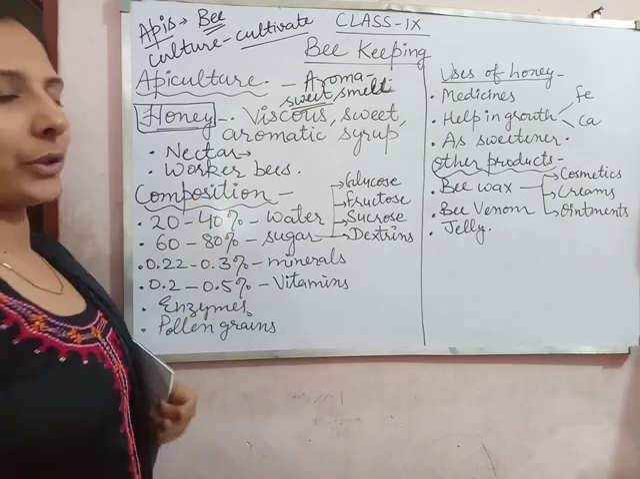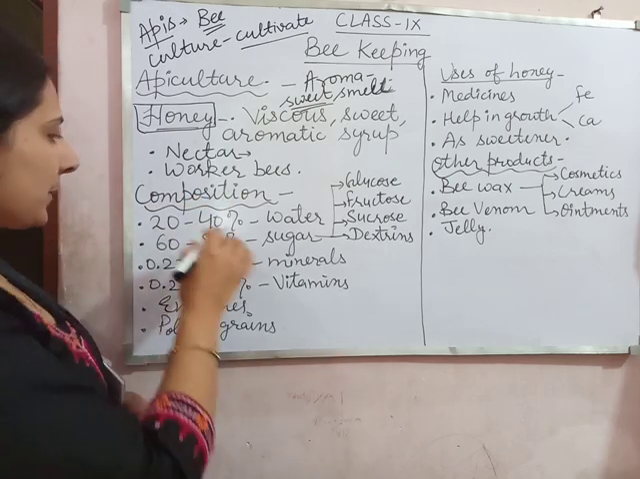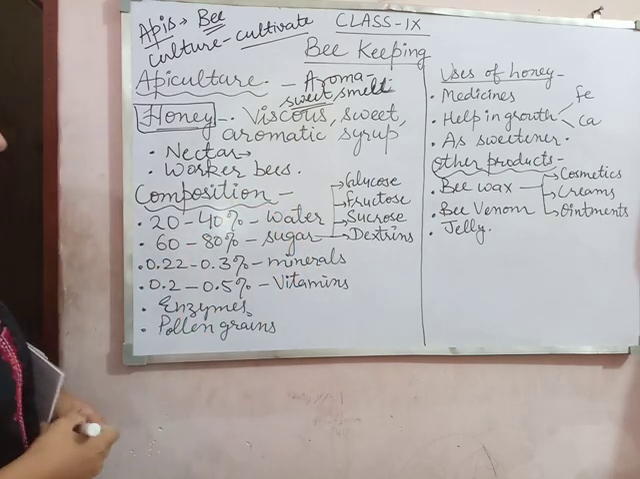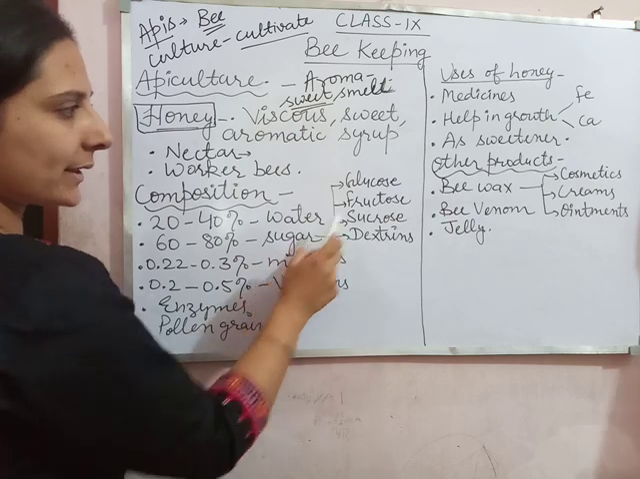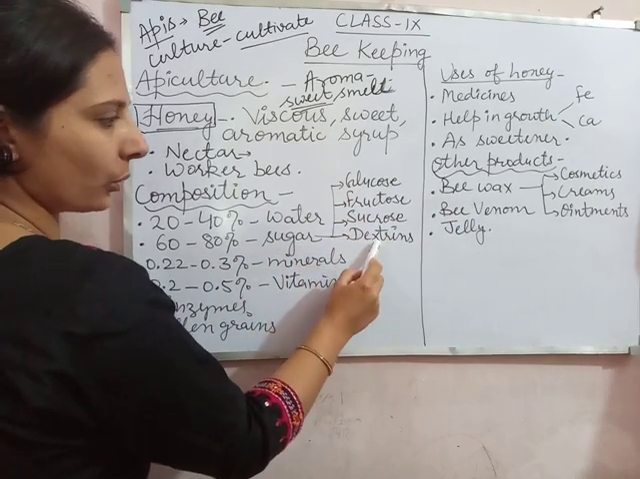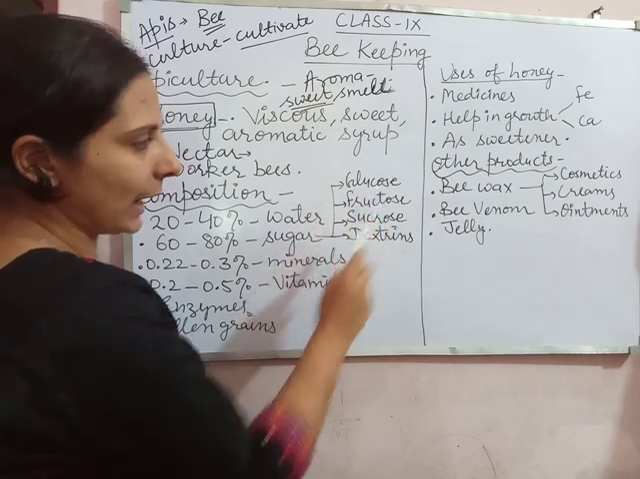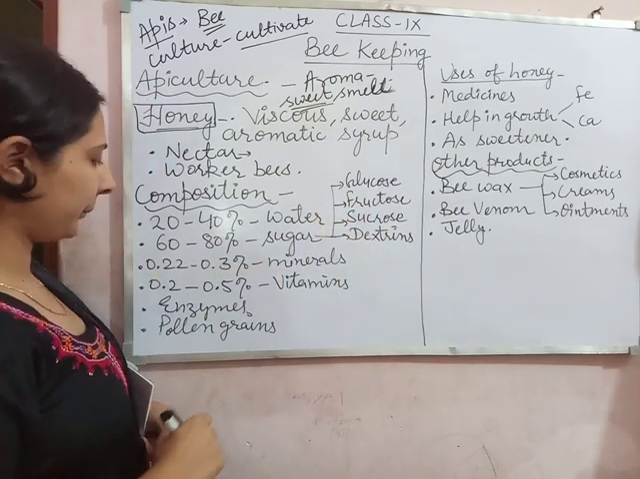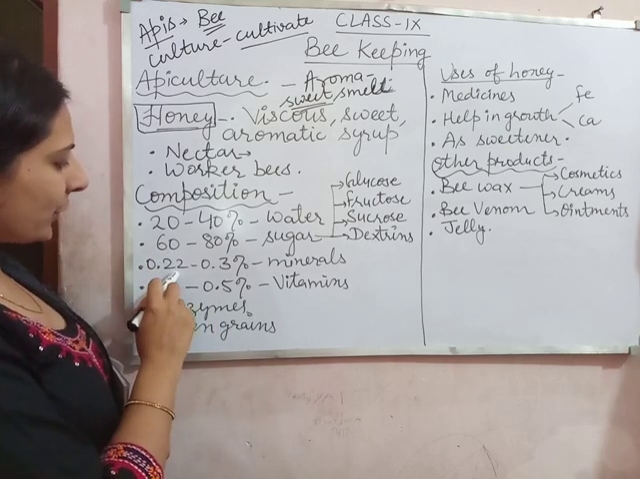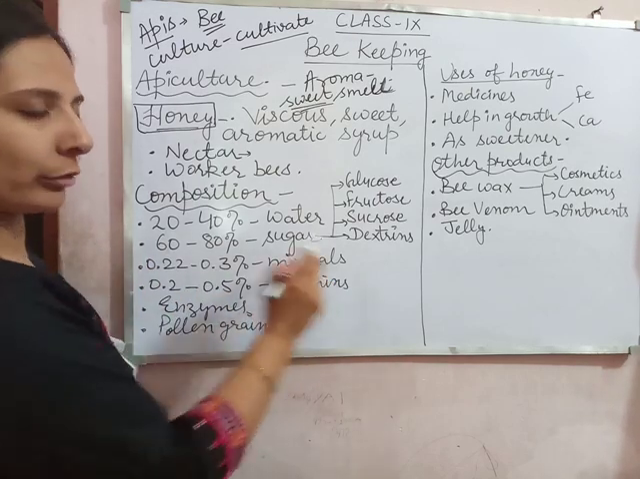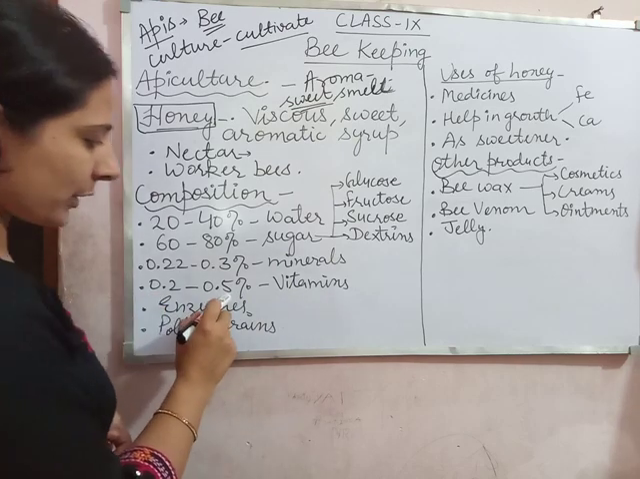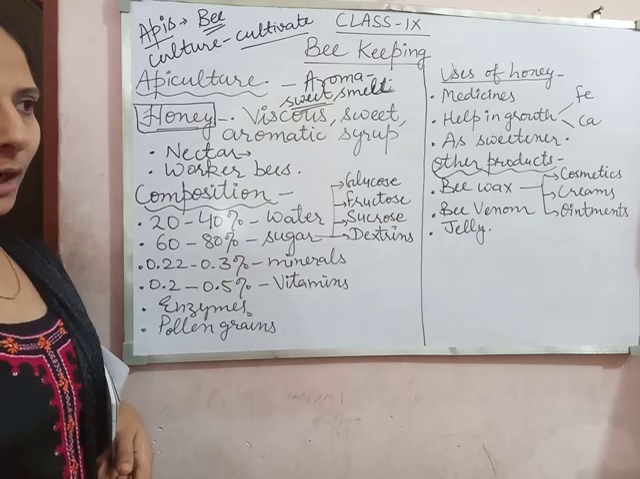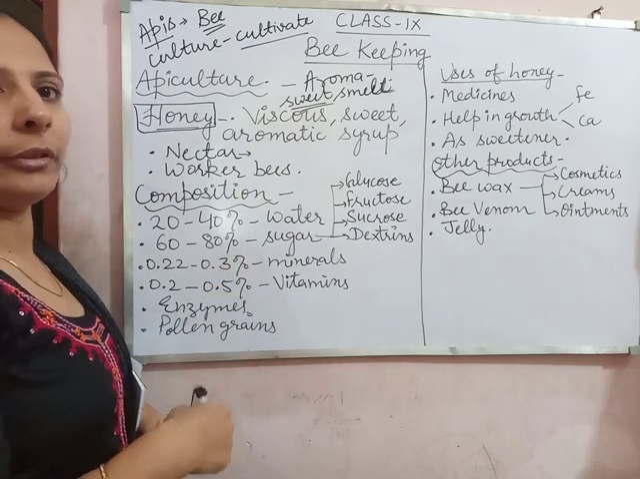What is the composition of honey? Honey is made up of 20 to 40% water and 60 to 80% sugar, and these sugars can be glucose, fructose, sucrose and dextrose. These are the different types of sugars in honey. Secondly, 0.22 to 0.3% of minerals, and 0.2 to 0.5% of vitamins, enzymes and pollen grains. So this is the composition of honey.